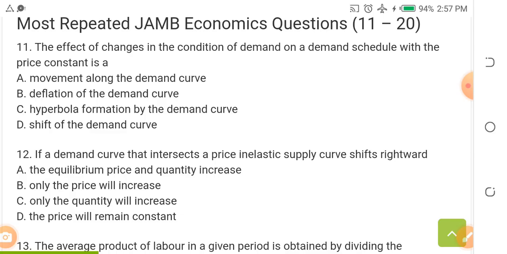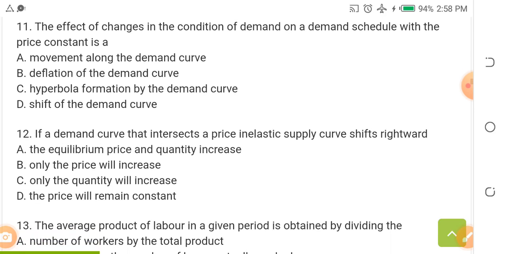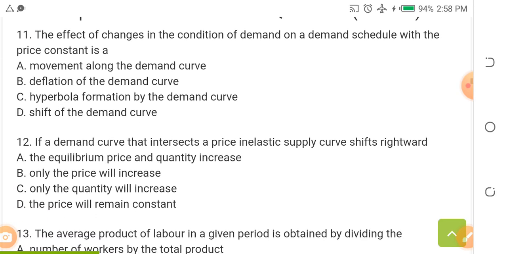A, movement along the demand curve. B, deflection of the demand curve. C, hyperbola formation of the demand curve. D, shift of the demand curve. The answer is D, shift of the demand curve.